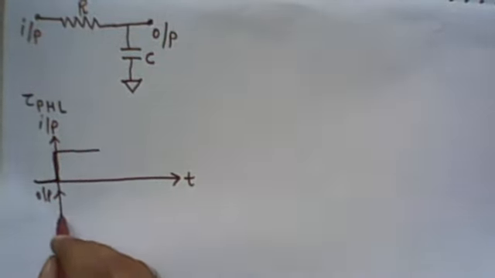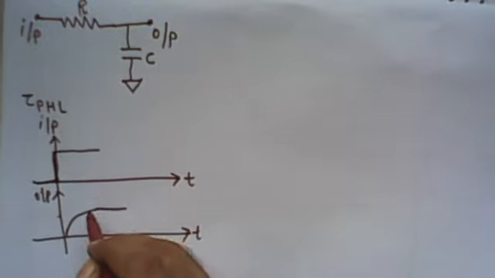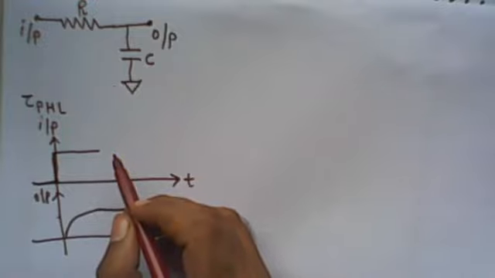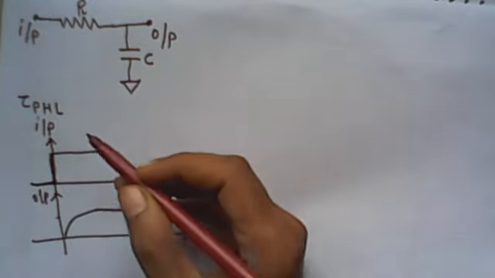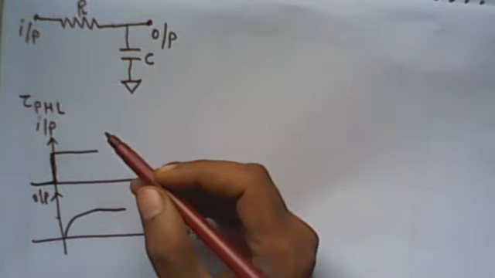So at the output, if you see in the circuit, the capacitor is slowly charging and we get this type of output. This is not an inverter; remember the waveform we are drawing is not for an inverter. It is simply an RC network which we have found for any interconnect.